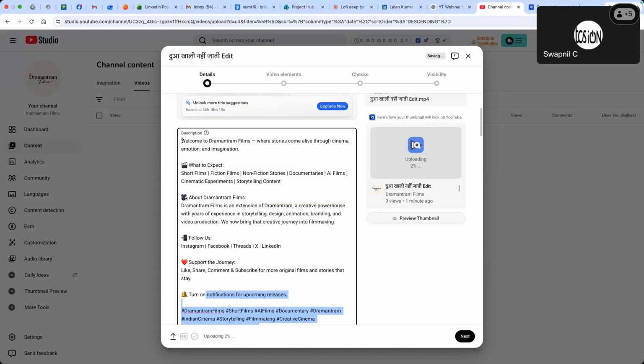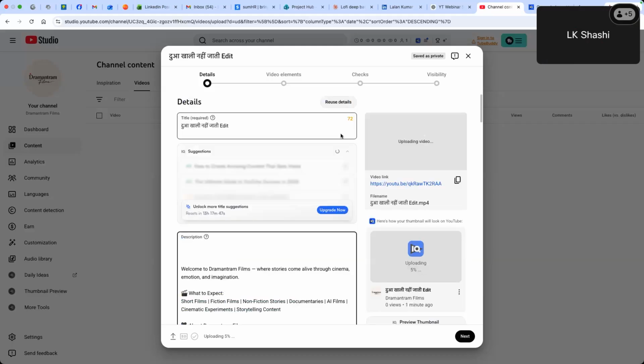So I'm putting title 1 here for now. It will show us the total score. The score has increased to 74 now. You can try different titles. Let's say I'm trying the second one. Let's see what score it gets. It has 78 now. Let's move on to the third one. It has 69. So I would recommend going with the second one because it has the highest score.